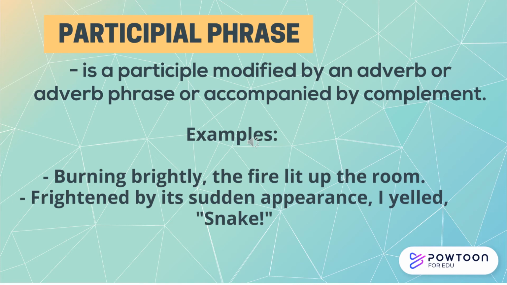So, the nearby noun or pronoun here is the I. So, we have here the personal pronoun I. So, frightened by its sudden appearance describes the personal pronoun I. So, they act as an adjective. So, let's proceed to gerund or gerund phrase.